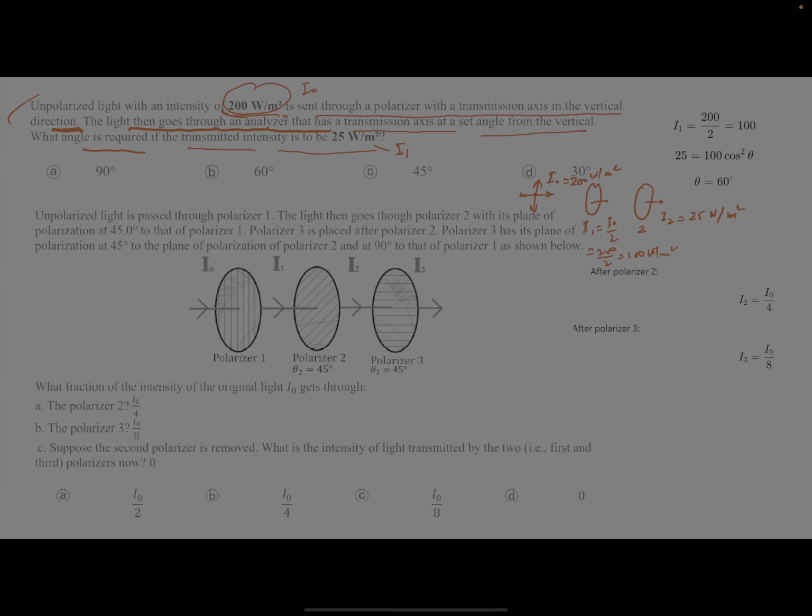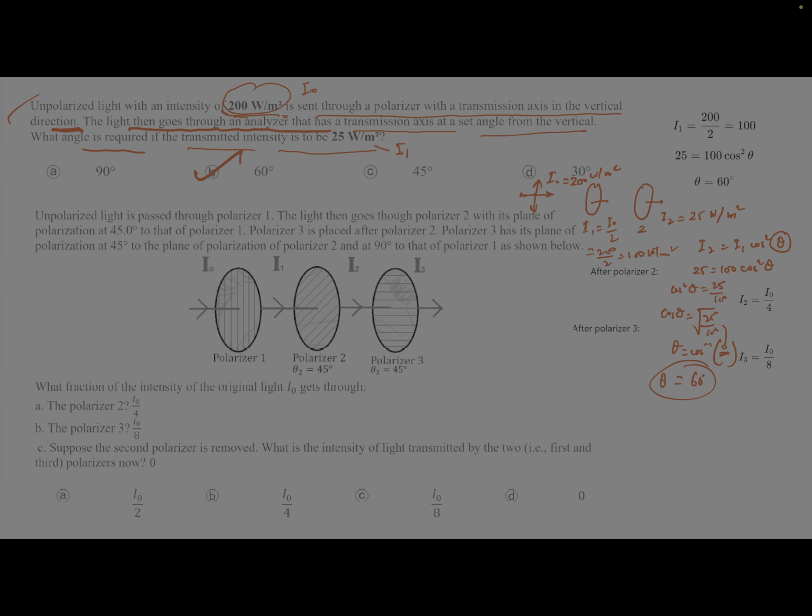So just put into the formula. What is the formula? I2 equal I1 cos square theta. Angle you have to calculate, correct? So I2 is 25, I1 is 100, and this is cos square theta. This is the same way you have to solve. So cos square theta will be equal to 25 over 100, and then you can solve it as I told you. This will be cos theta, you will put a square root, and once you get something, then theta will be cos inverse. Whatever you get, just write it down, and once you calculate it, you will have the value, which is 60 degrees, okay?